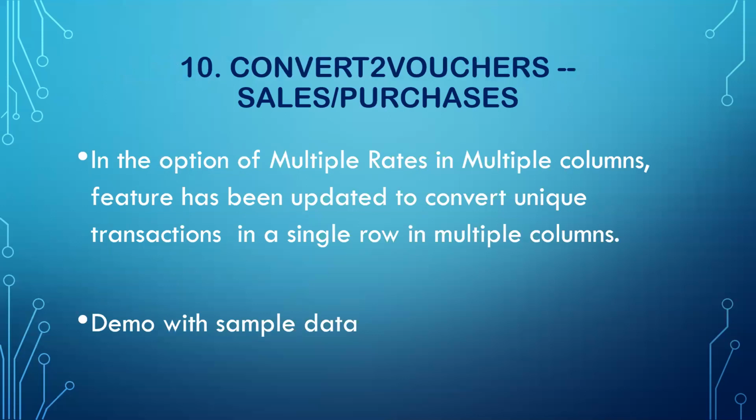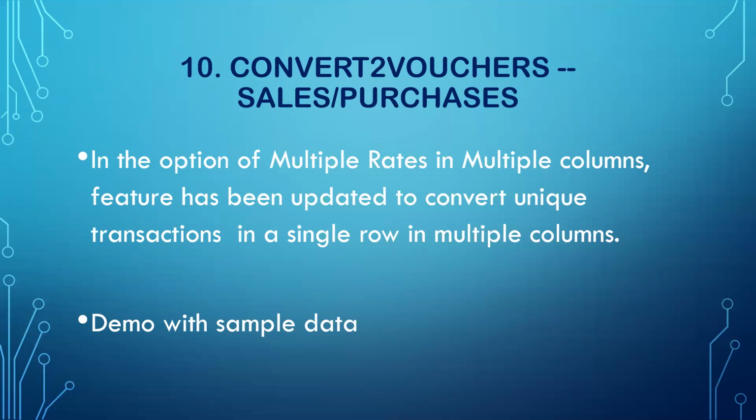Convert vouchers in the sales or purchases. We had multiple rates in multiple columns. We added a new feature to convert unique transactions in a single row in multiple columns. For example, earlier we had multiple rates in multiple columns, which means the sales which was happening, let's say you got the CGST at 6%, SGST at 6%. Again, you had IGST, which was 12%. Then you had, let's say, IGST at 18%. And again, you had a breakup for CGST 9%. Like that, we had multiple rates.